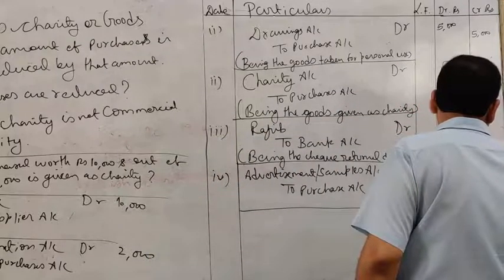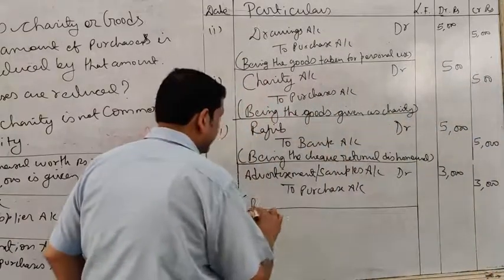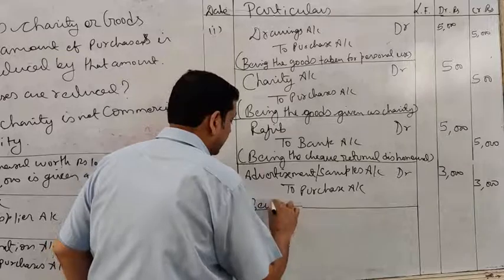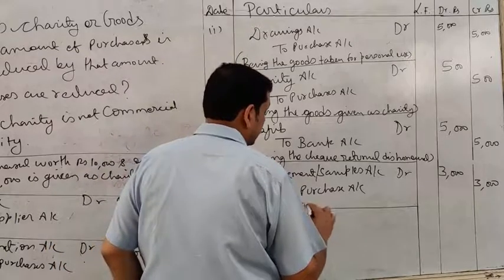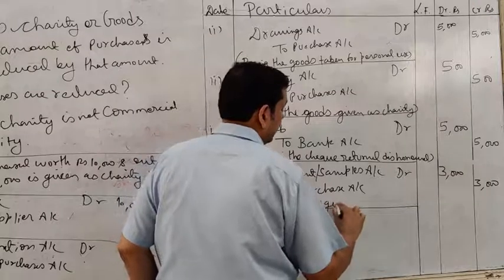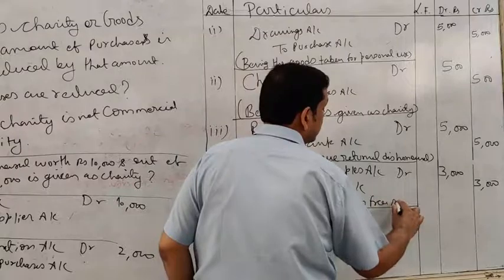Clear? Write down the narration, being the goods given as free samples.